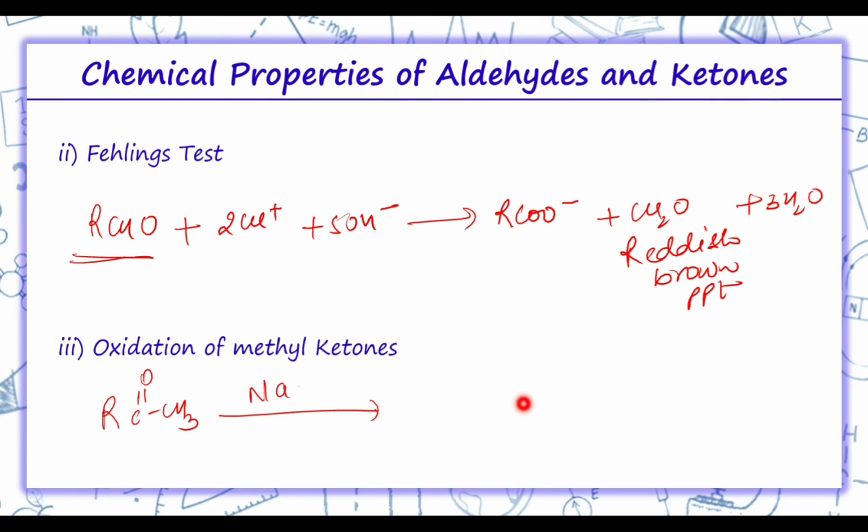So here the reaction is carried out by NaOX and we get RCOONa. This bond breaks, giving RCOONa plus CHX3. If we take Cl over here, we can get chloroform, and if we take I over here, we can get iodoform. So this is how oxidation of methyl ketones is done.